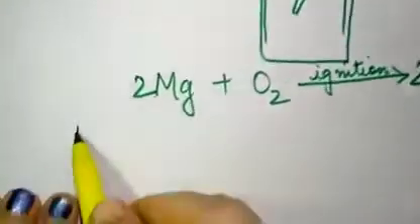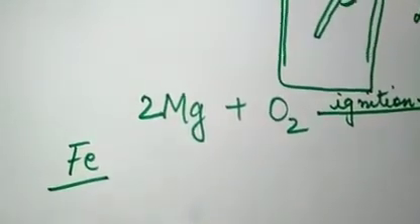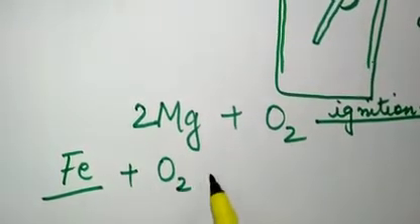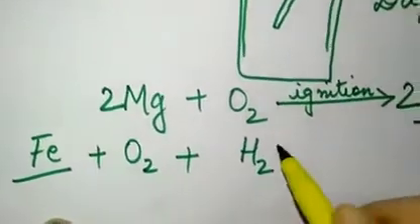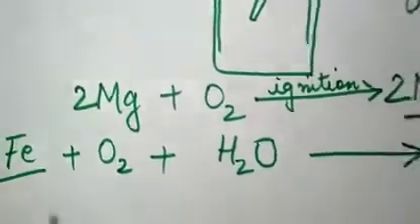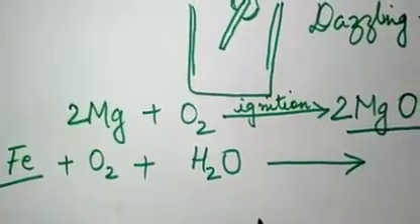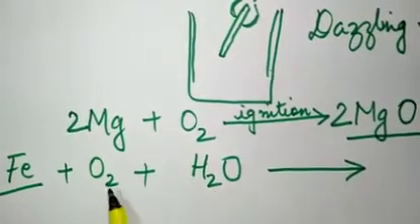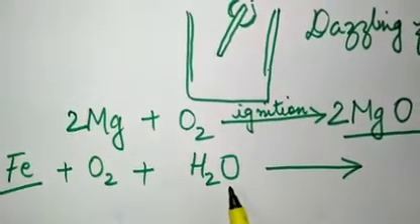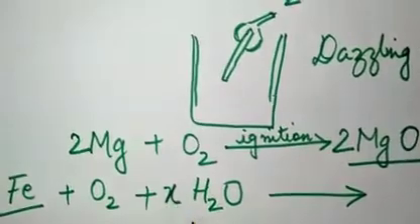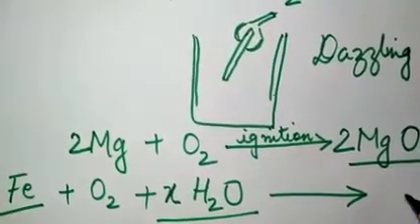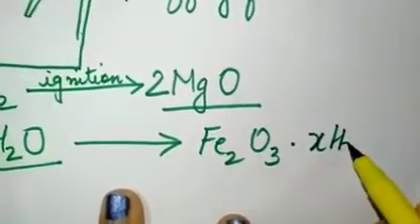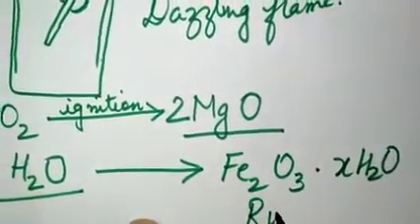Then comes iron. Iron also keeps on reacting with oxygen. You know very well that iron reacts with oxygen and it also reacts with water, right? If we keep any iron article outside in the open atmosphere, we'll see that it keeps on reacting with the oxygen present in the air and with any number of molecules of water, the moisture, and it forms Fe2O3 dot XH2O, which is known as rust.